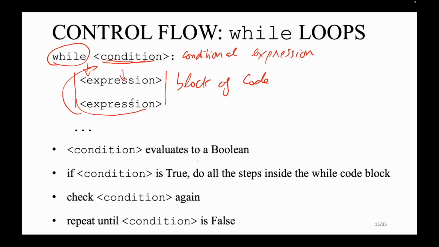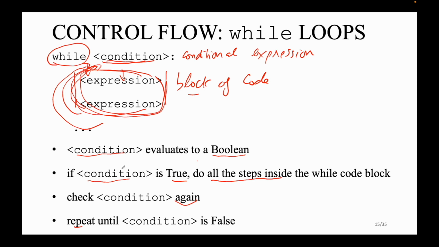Let's summarize the while loop fundamental knowledge here. The first one is the condition. Like I said, it's a boolean value or conditional expression. If this condition is true, we do one step inside the block. After we finish, we get back to check this condition one more time. If this condition is still correct, we repeat the block one more time. Then after we finish, we get back again, check the condition, and the process will repeat until this condition is false.